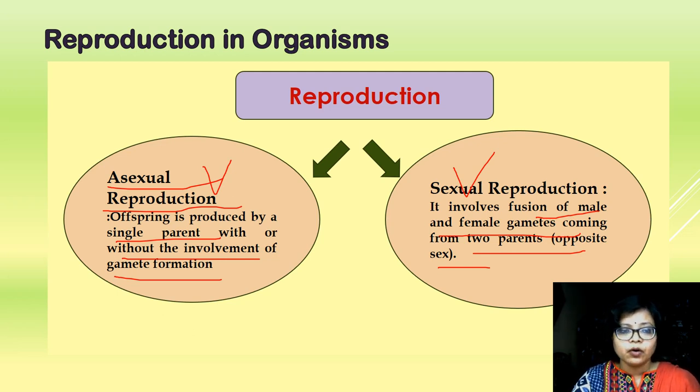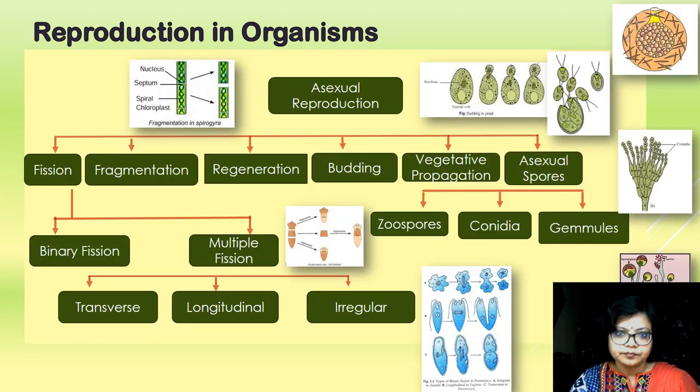Therefore, in lower organisms we find asexual reproduction is a normal process. When there is an adverse situation in the environment, there is asexual reproduction, whereas sexual reproduction is the most common phenomenon in higher organisms.